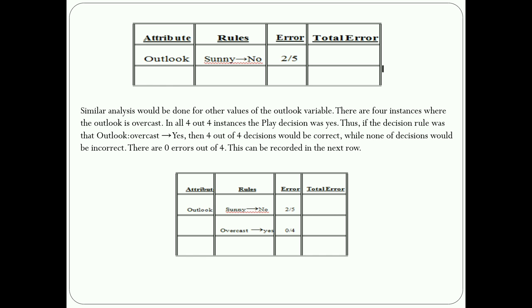In the overcast case, outlook has four instances of overcast. All four players have the decision yes, and zero have no. So four are correct and zero are incorrect. Overcast, yes, has zero errors out of four.